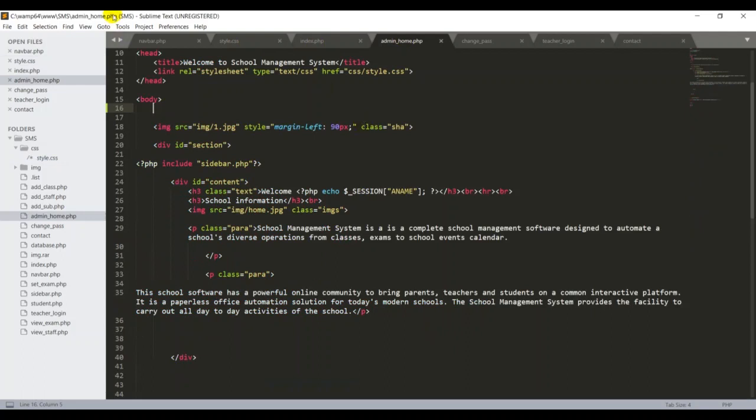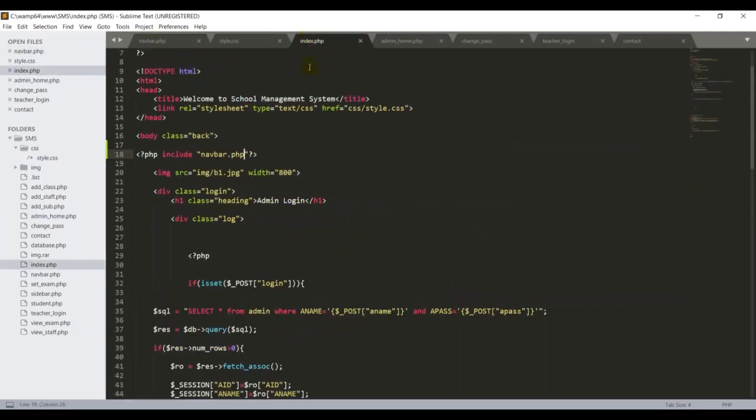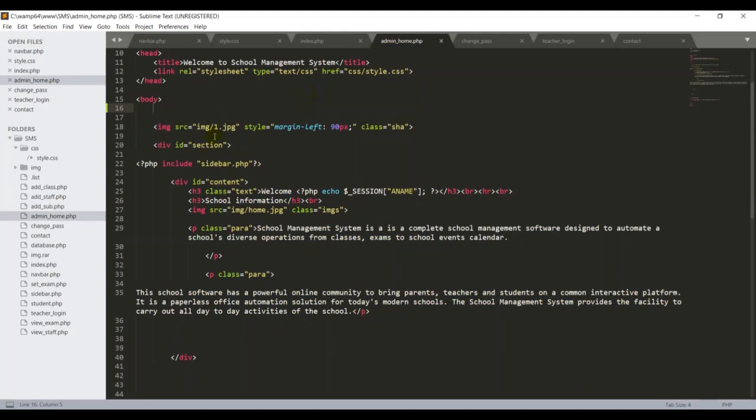So we have to put that. To save time, we don't need to type the same code again, so I just copy it and put it in the same place, in the body tag of my admin home page. Control S.